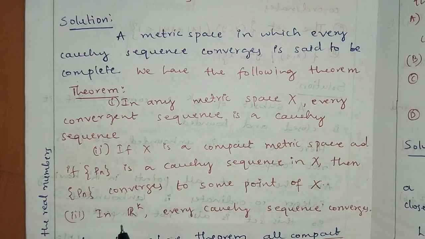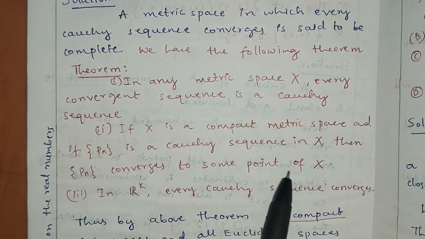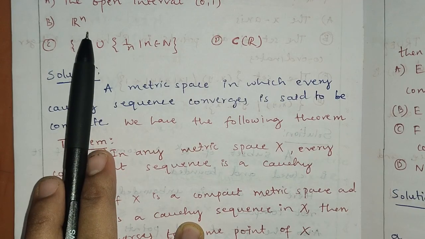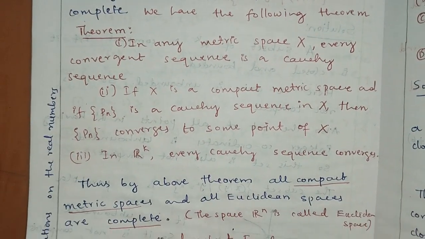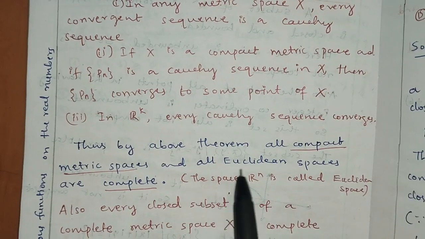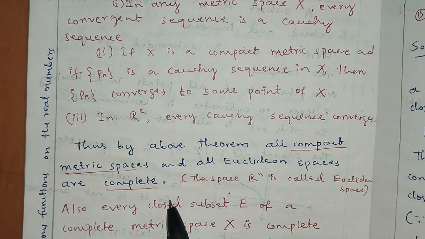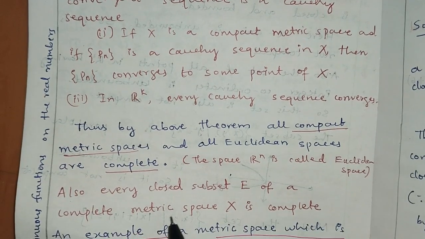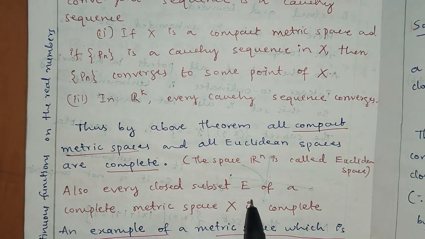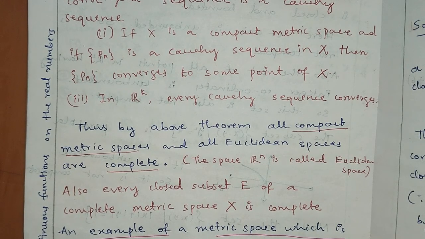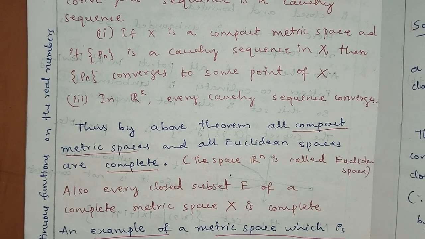Next, in R^k, every Cauchy sequence converges. So R^k is also complete. So here option B, R^n, is also complete. Thus by the above theorem, all compact metric spaces and all Euclidean spaces are complete. Now also another point, every closed subset E of a complete metric space X is complete. An example of this one is additional information.